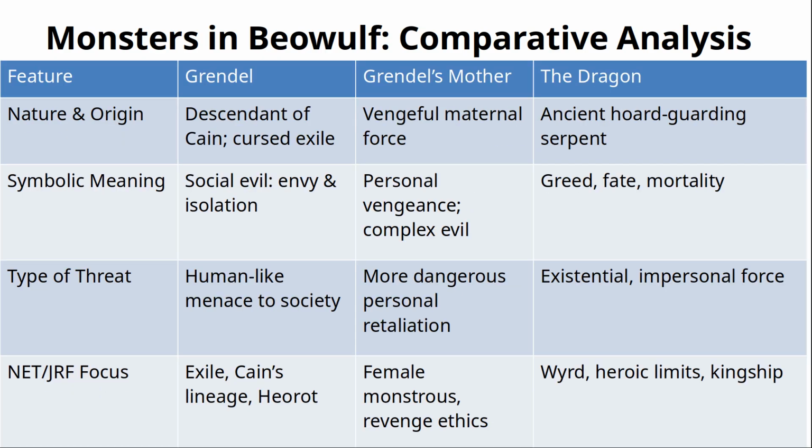Memorize the table. So to recap the progression, Grendel attacks the social order. Grendel's mother attacks for personal revenge. The dragon presents an existential threat. This evolution shows the poem deepening from a battle against a social monster to a confrontation with fate itself. For the NET, you must know these symbolic meanings by heart. They are the key to unlocking those higher order multiple choice questions.